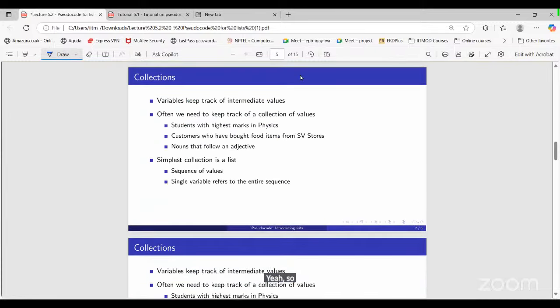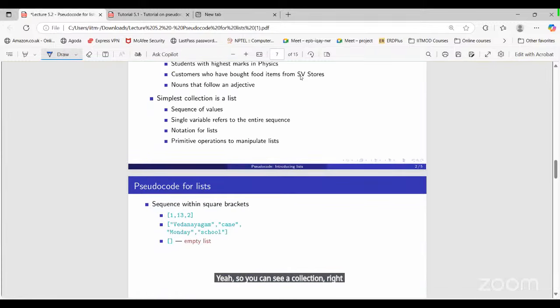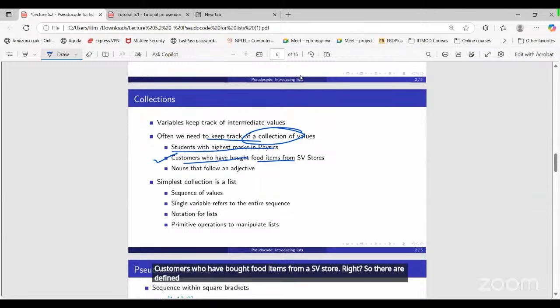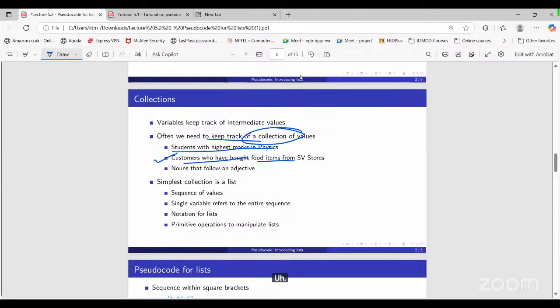You can see a collection of elements, or objects. Often we need to keep track of a collection of values, for example, the student with the highest marks in physics, or customers who have bought food items from the SV store. There are different customers who have bought items from the SV store, so how are we going to store that in a particular object? That is what we are discussing here.